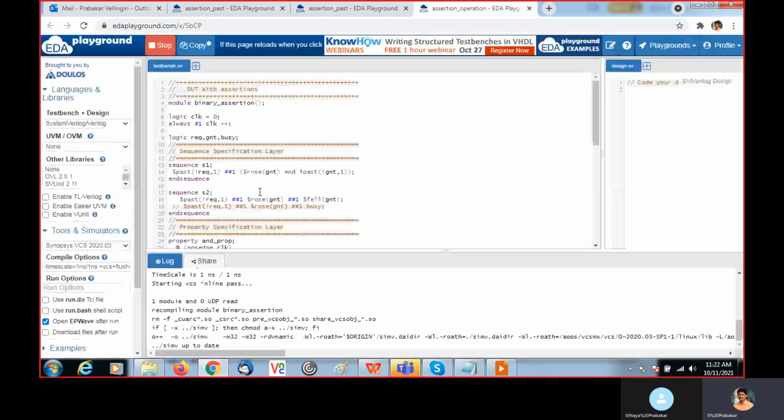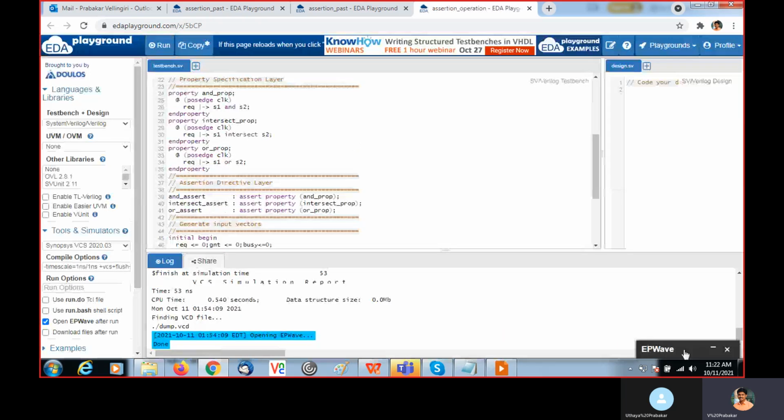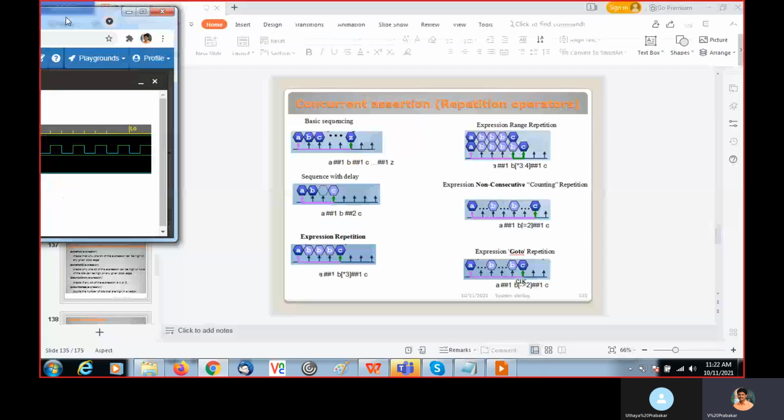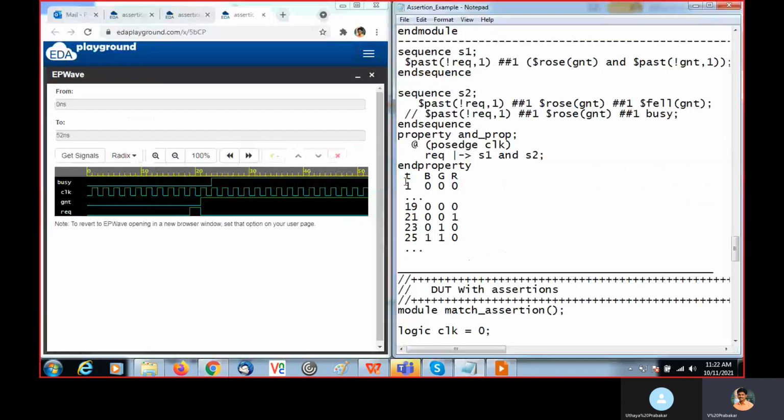First, we will note down the values from the waveform. This is the value we are forcing here.